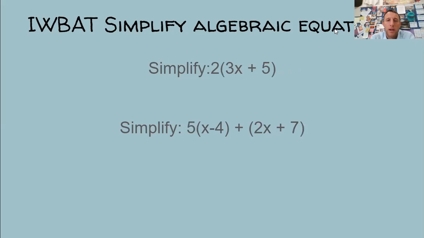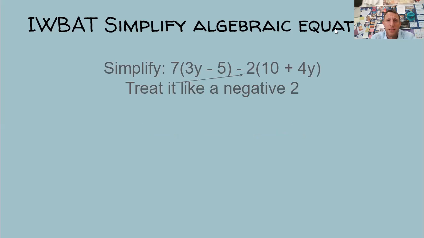And we got a couple more here with distributive property up top. We would get 6x plus 10. And then the bottom one is where we put it all together. We have 5x minus 20 plus 2x plus 7. We've got to combine the 5x and the 2x. We get 7x. And then we have -20 and +7. So we get 7x minus 13. Okay, and I wish I had drawn these out, but I'm kind of doing it in my head here. We'd go over them in class, and I'll post a video here in a moment that'll help.